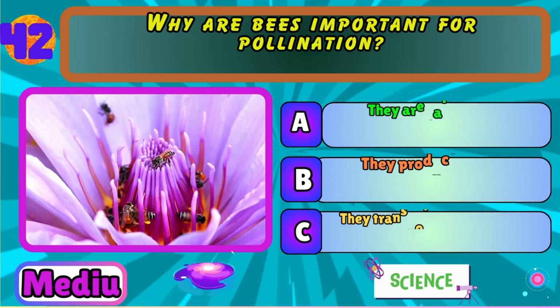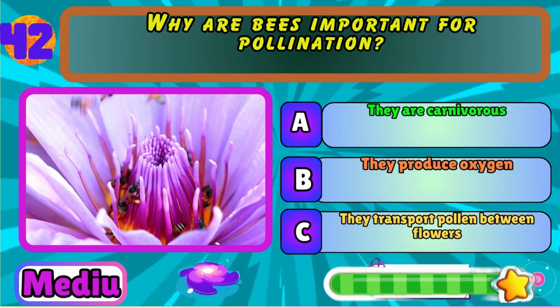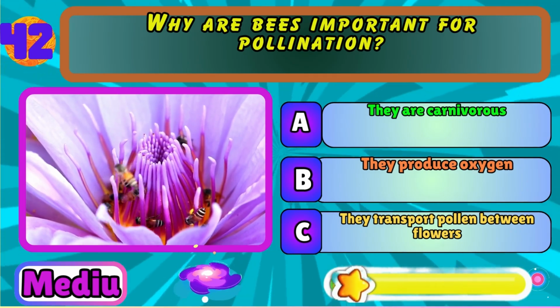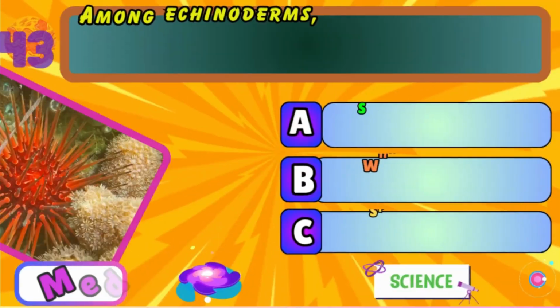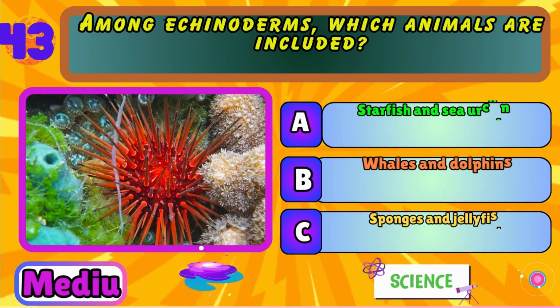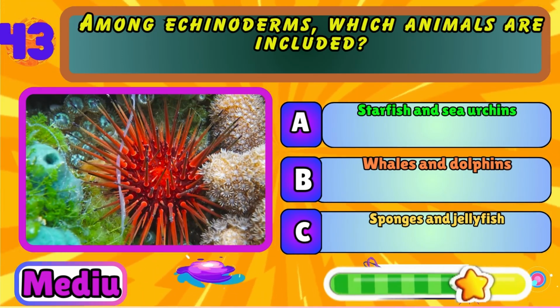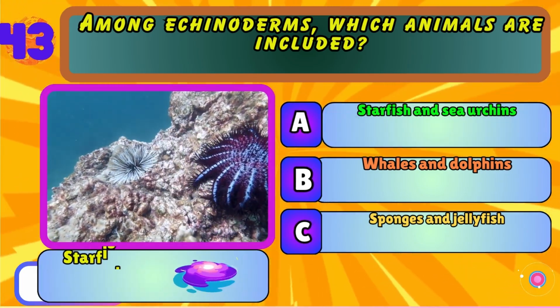Why are bees important for pollination? They are carnivorous, they produce oxygen, or they transport pollen between flowers. They transport pollen between flowers. Among echinoderms, which animals are included? Starfish and sea urchins, whales and dolphins, or sponges and jellyfish? Starfish and sea urchins.